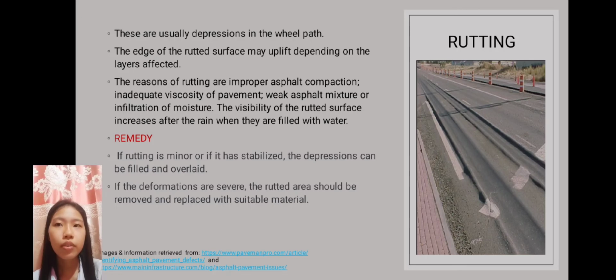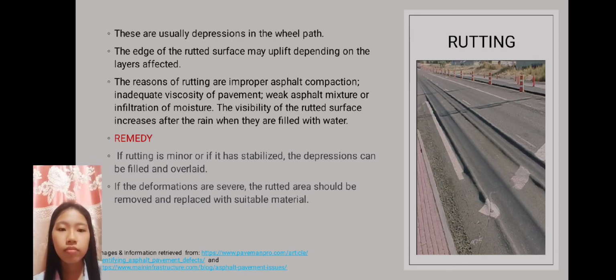The visibility of a rutted surface increases after the rain when they are filled with water. The remedy for rutting is also divided into two, depending on its severity. If rutting is minor or if it is stabilized, the depressions can be filled and overlaid. If the deformations are severe, the rutted area should be removed and replaced with suitable material.